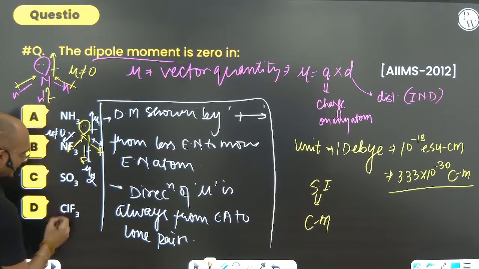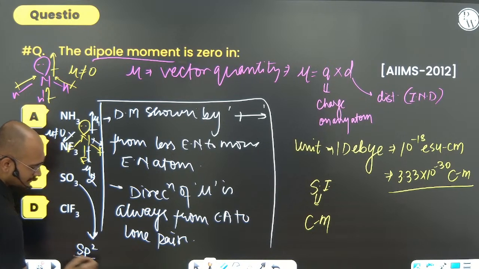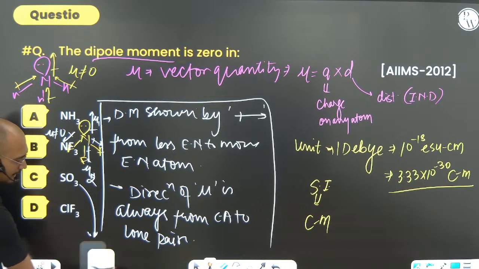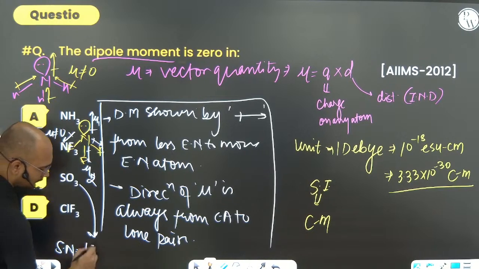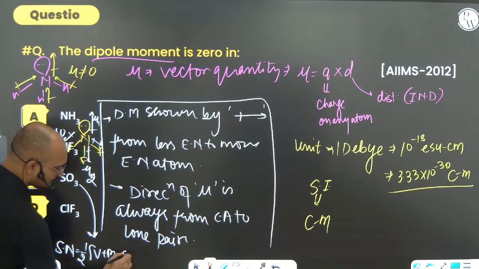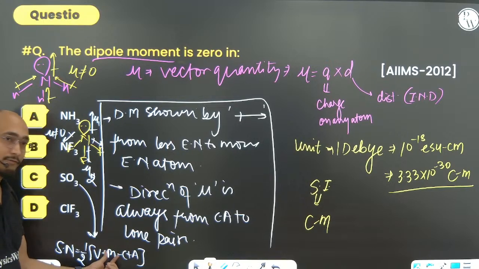SO2, SO3, think about it. SO3, I'm directly telling you, has sp2 hybridization. How did I find out? I think you all know that. How to find out steric number? Steric number equals half of V plus M minus C plus A. V is the valence electrons, M is the monovalent atoms.